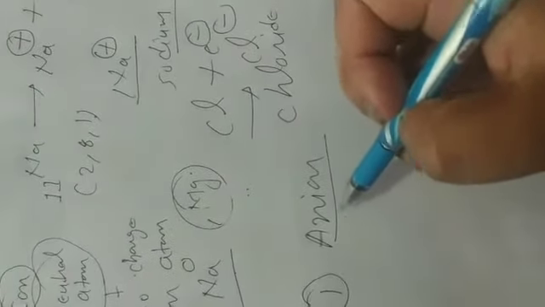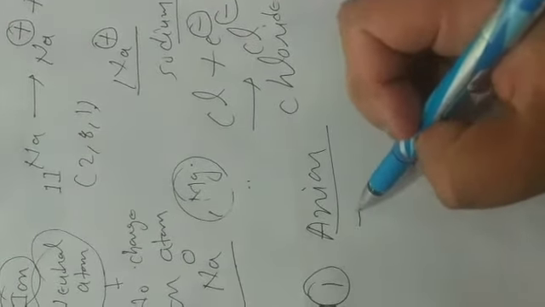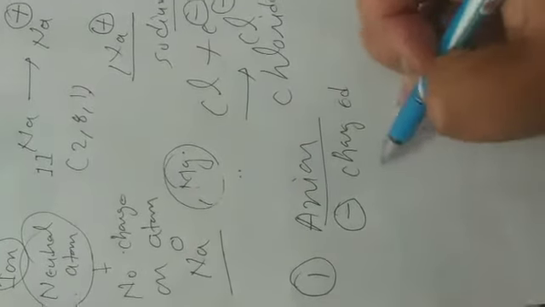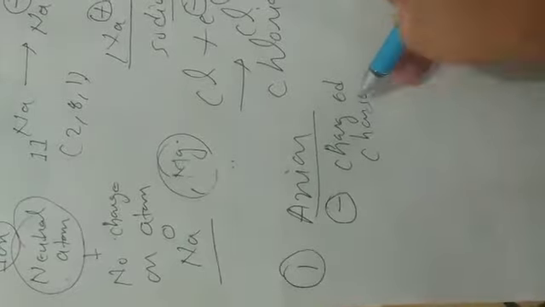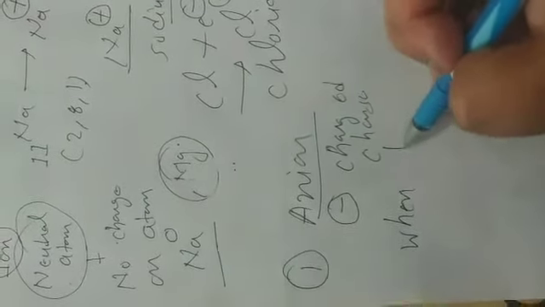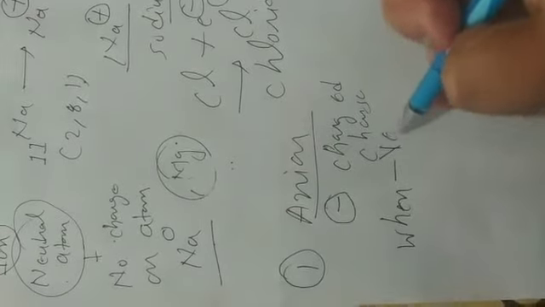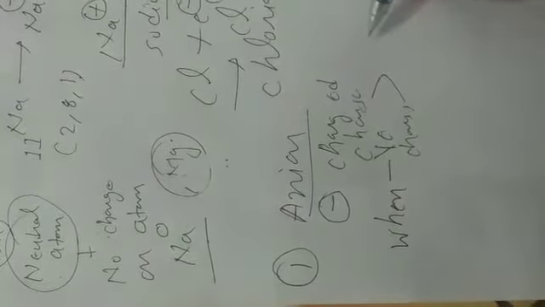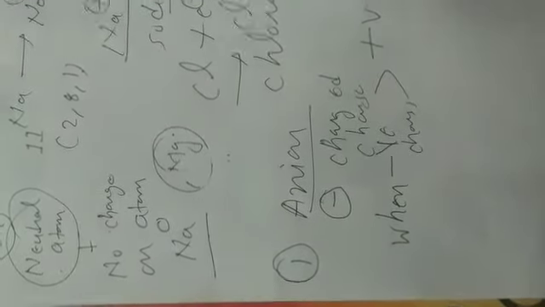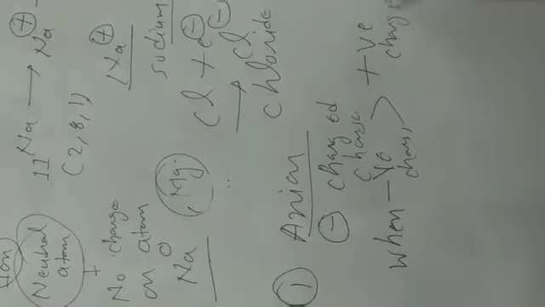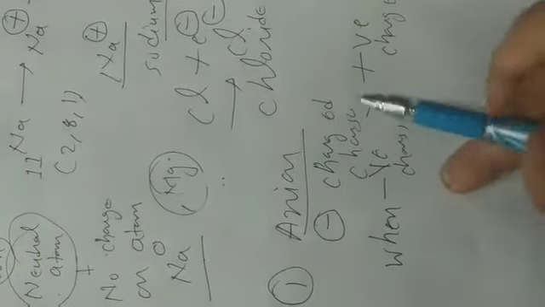Anion means negatively charged ion. When negative charge is higher than positive charge, it is called an anion.